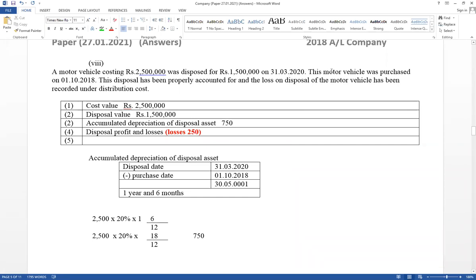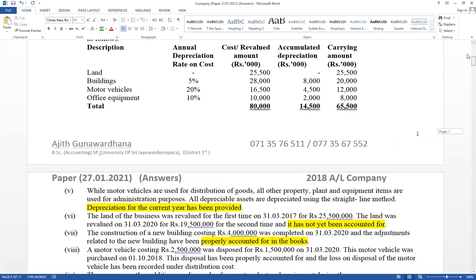This motor vehicle's purchase date is given, and this disposal has been properly accounted. It means cost value deducted from motor vehicle, disposal value added to the cash account, and accumulated depreciation deducted from accumulated depreciation.